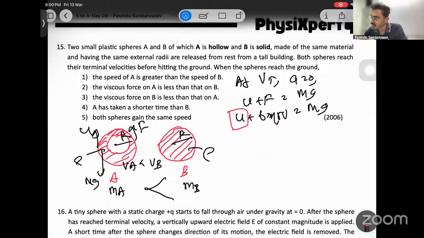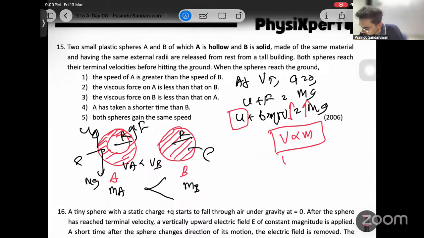Then higher the mass, higher V, no? V and M are proportional. Higher the mass, higher the V, which means VB should be greater than VA. The speed of A is greater, wrong. Speed of B is greater.